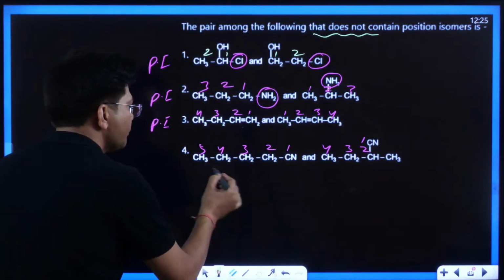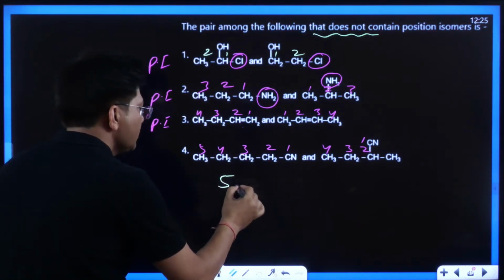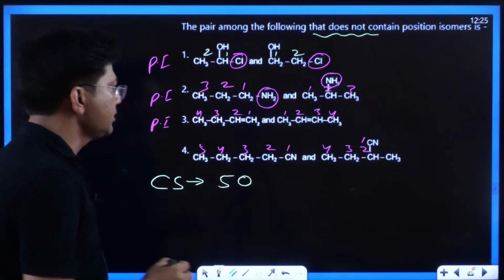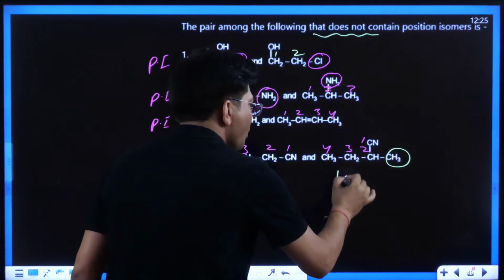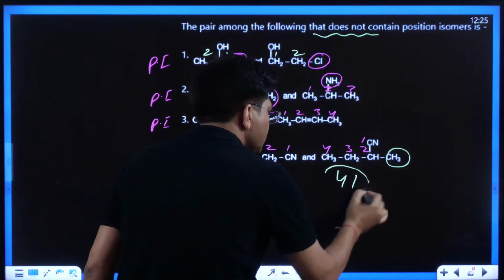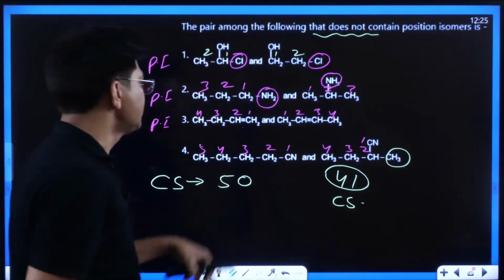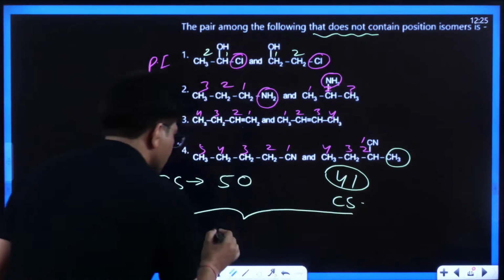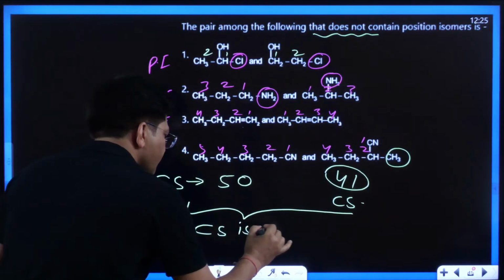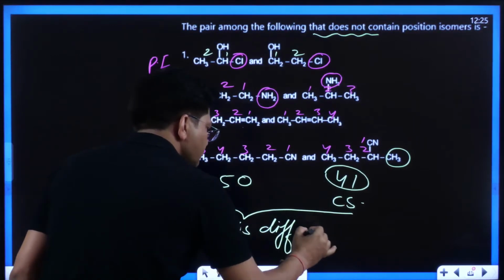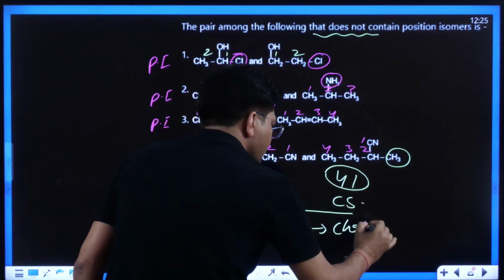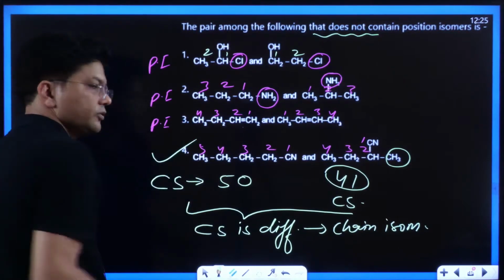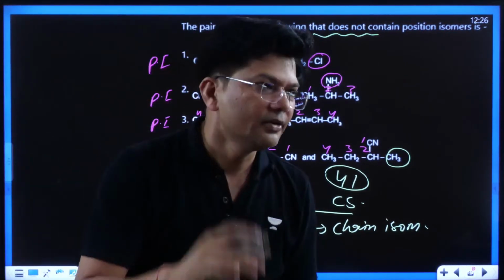Its parent chain is of 5 and no substituent, so the CS number is 50, kids. Are you able to understand? Here is one alkyl group, and 4 and 1, so the CS number is 41. Once the CS number is changed, they are chain isomers, because the CS number is different. So they are chain isomers. I hope this point is clear to all of you. So this is going to be our answer. Agreed? Everyone agreed?